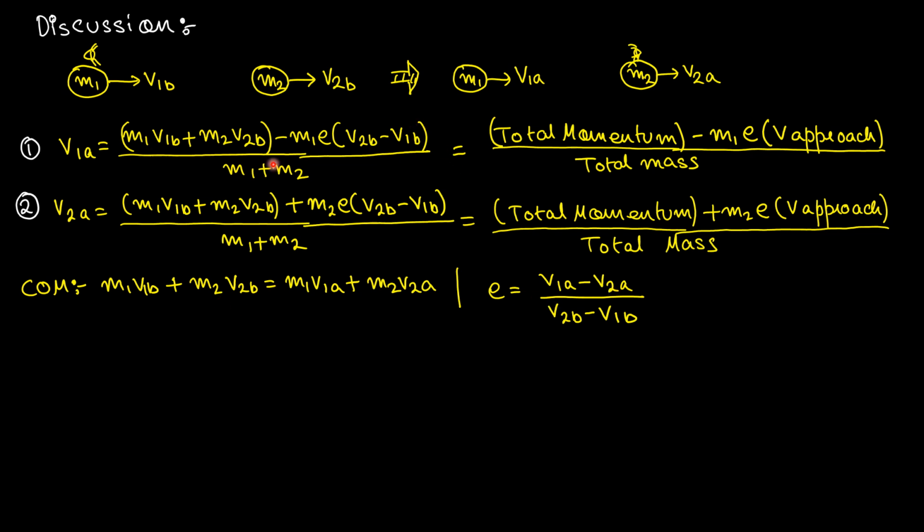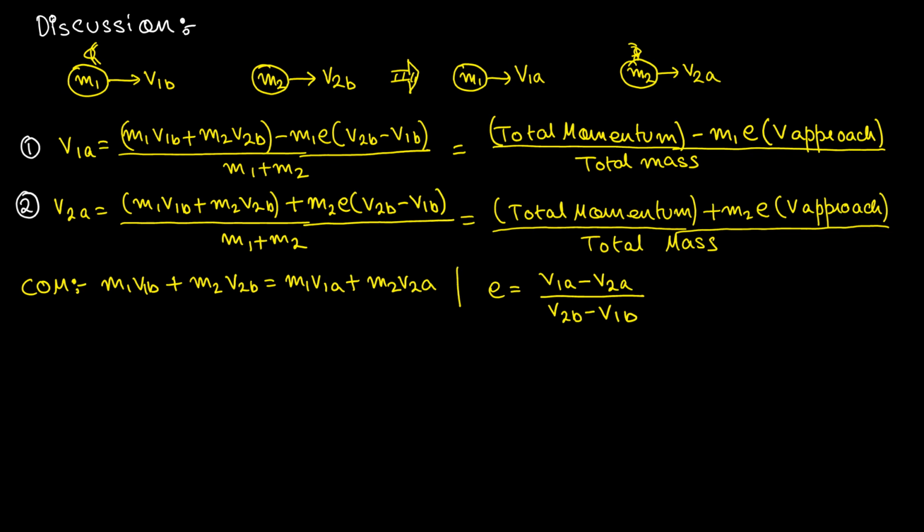And from this formula, if you apply equal masses, you can easily see that they'll exchange their velocities. If you apply coefficient of restitution equal to 1, you can easily see that they'll exchange their velocities. If you apply coefficient of restitution equal to 0 out here, you can easily see that both v1a and v2a would have the same value, which is equal to total momentum divided by total mass. Understood?